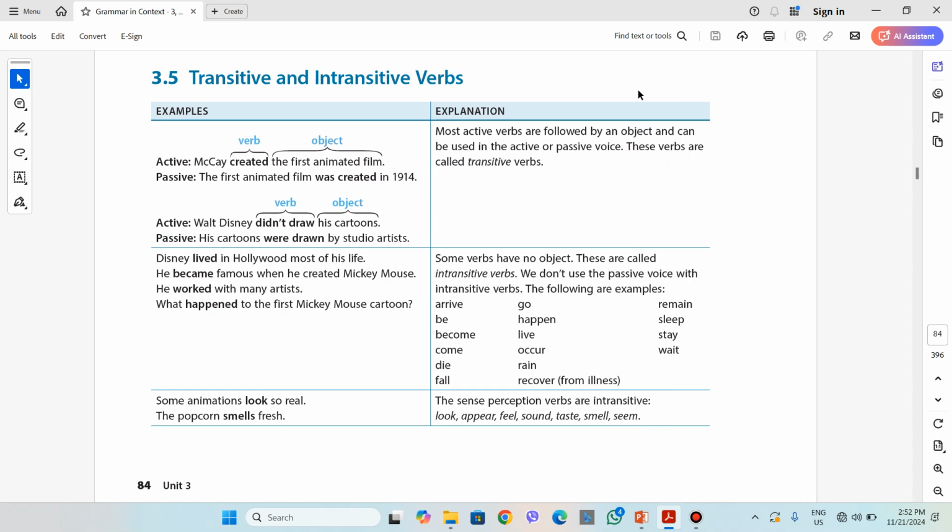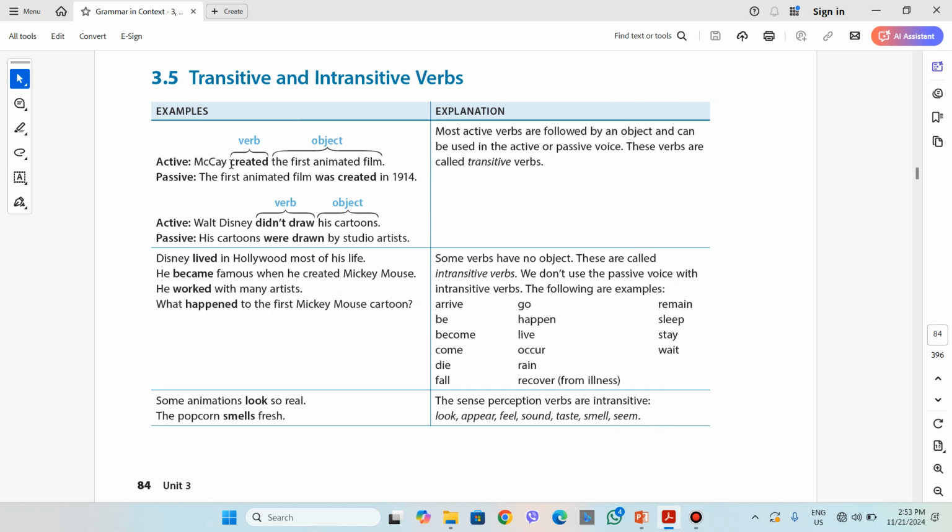Last time we stopped at 3.5, transitive and intransitive verbs. We explained the difference between them. We said that most active verbs are followed by an object and can be used in the active voice or passive voice, like the examples that we have here.